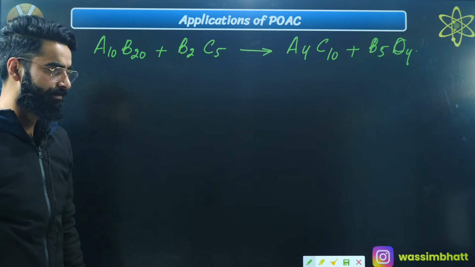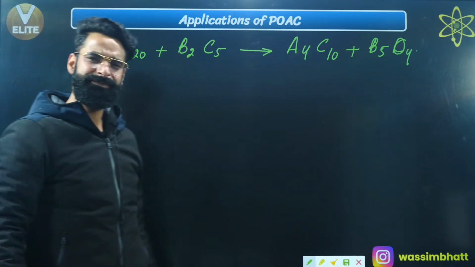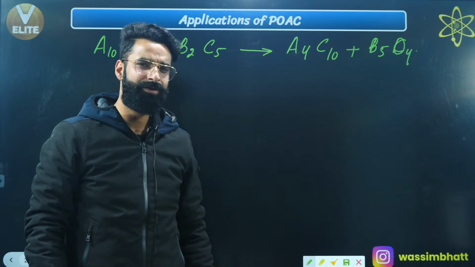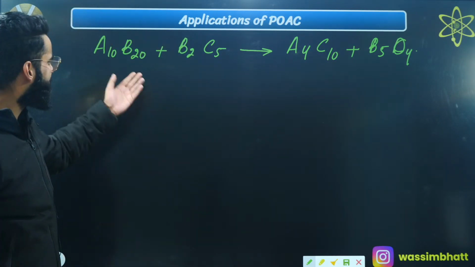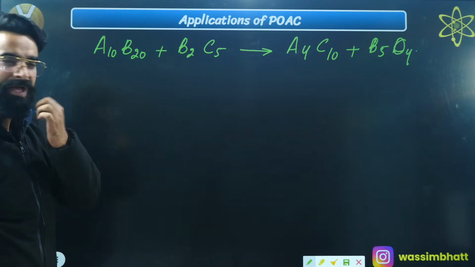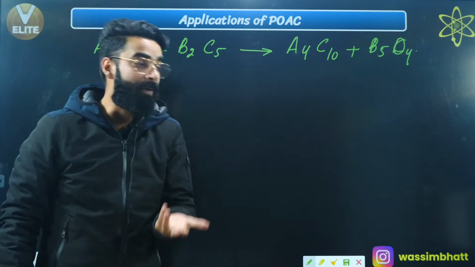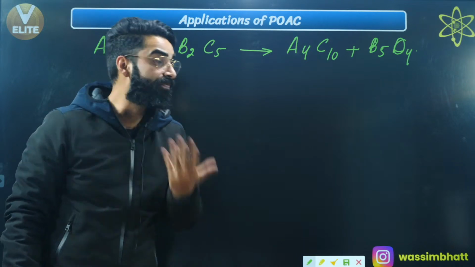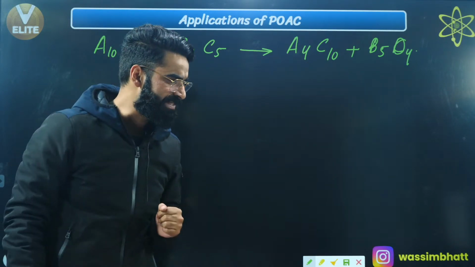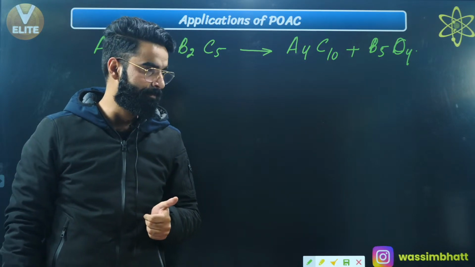First of all, if I ask you, can you balance this reaction? You cannot balance this reaction. You won't be able to balance this reaction, right? Yes? Correct? So whenever you cannot balance a reaction, whenever it will be difficult to balance the reaction, at that time, we solve the equation by means of the POAC method, by means of the principle of atom conservation, right?